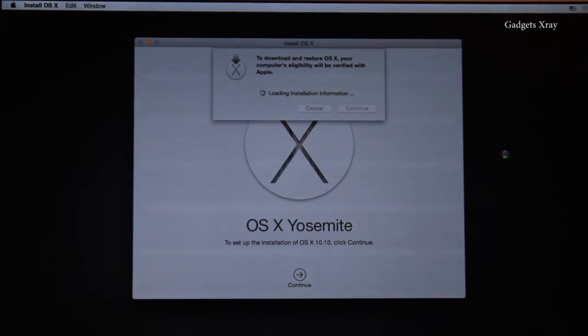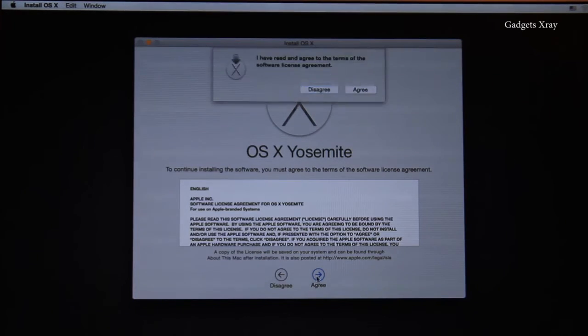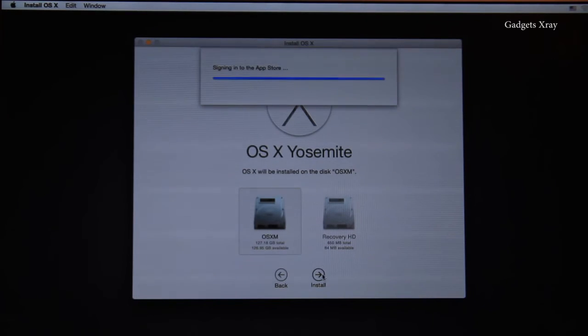It's contacting the Apple servers to make sure you have a legit computer, then agree, then another agree. Choose the partition that you want to install OS X Yosemite on and then click on install.